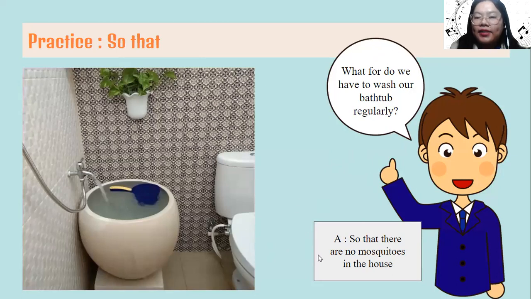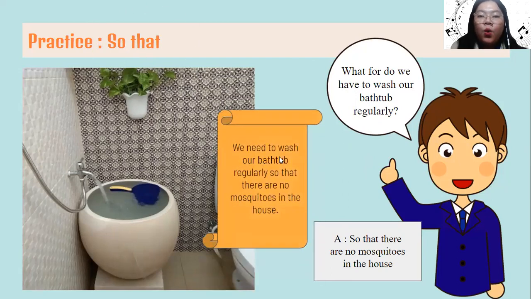Yes, the answer here is the sentence that's stating the purpose, and the question is the sentence that states the intention. Now let's try to connect these two sentences with the conjunction so that. We need to wash our bathtub regularly so that there are no mosquitoes in the house.